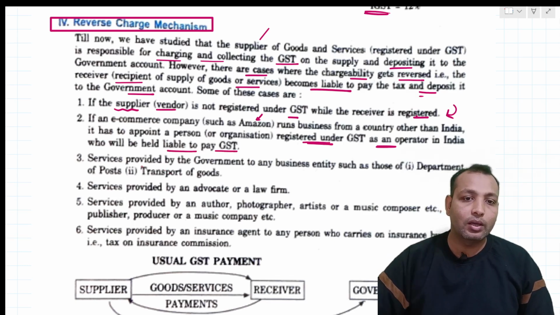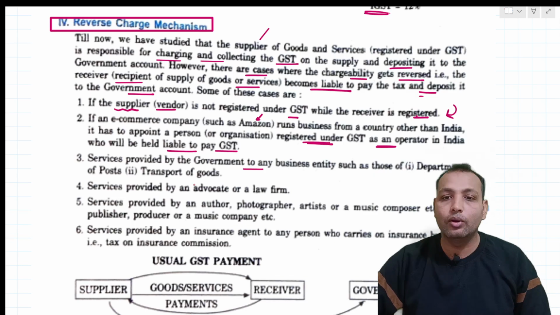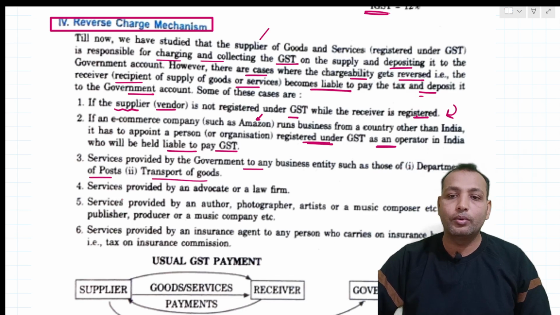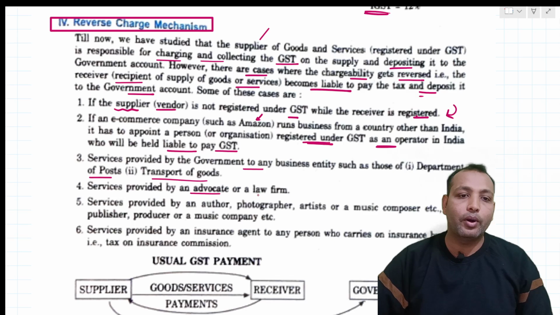Then there are services provided by the government to any business entity, such as those of the Department of Post, transport of goods, and services provided by an advocate or law firm.